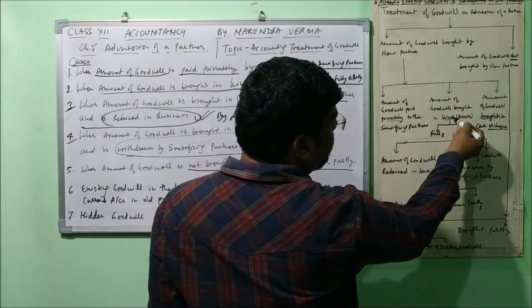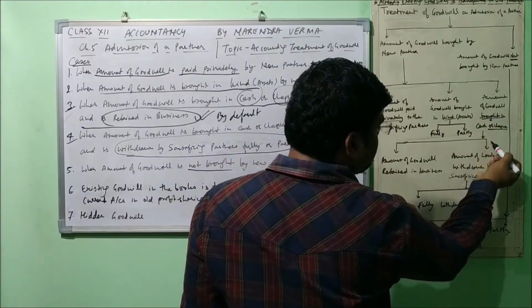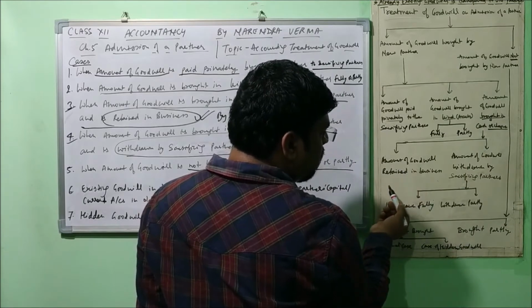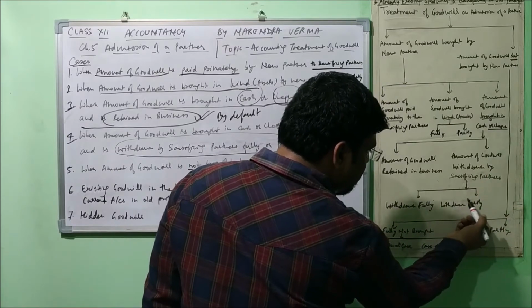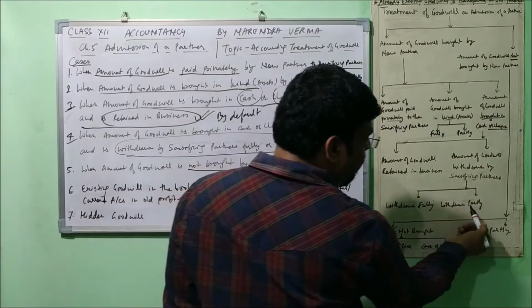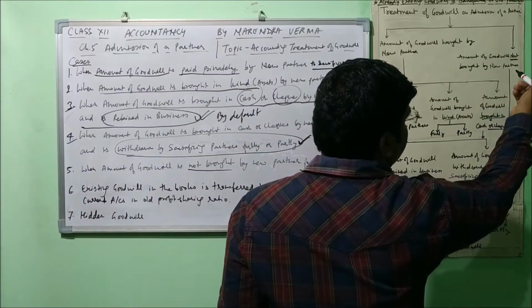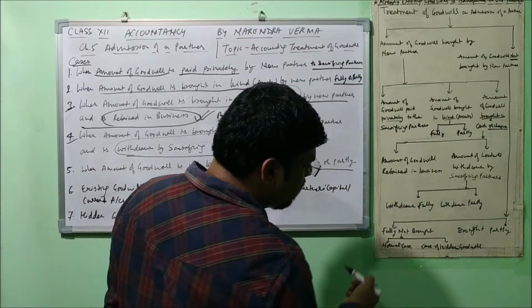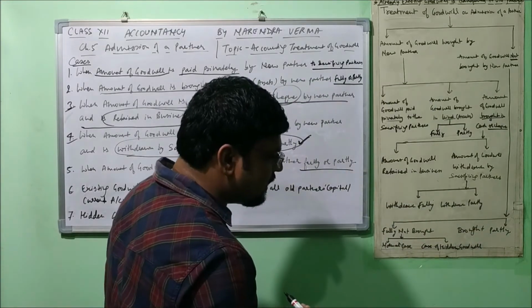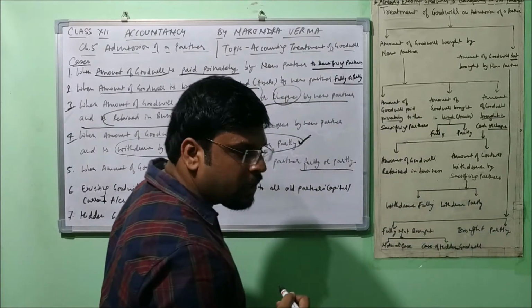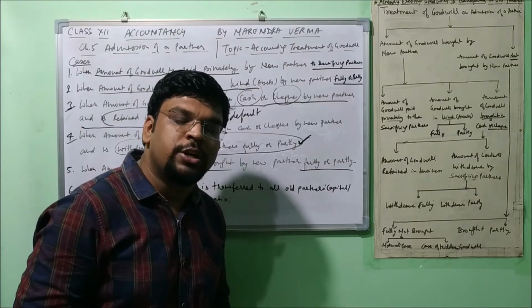Now further, when he brings in kind, then there are 2 possibilities, fully or partly. And when he brings in cash, then there are 2 possibilities: amount of goodwill is retained in business or withdrawn by the sacrificing partner. When it is withdrawn by the sacrificing partner, there are 2 possibilities, they withdraw the full amount or part amount. Now let's talk about when goodwill is not brought by the partner. There are 2 possibilities, fully not brought or partly not brought. When fully not brought, one case is the normal case and another the case of hidden goodwill. So by this flow chart, you can easily understand all the cases related to treatment of goodwill.